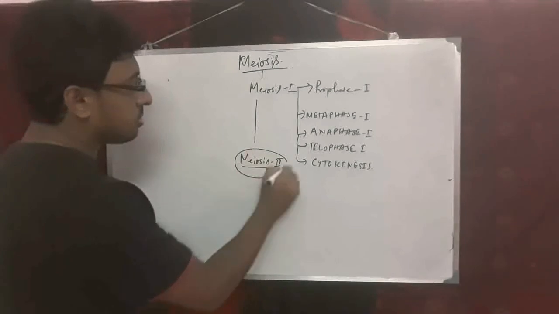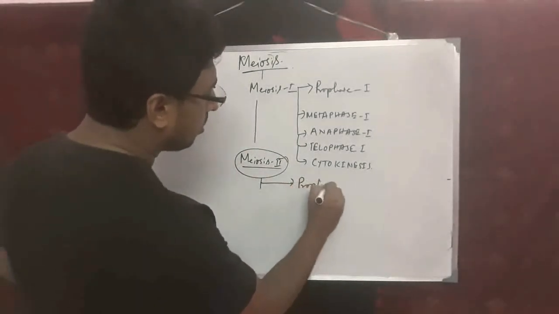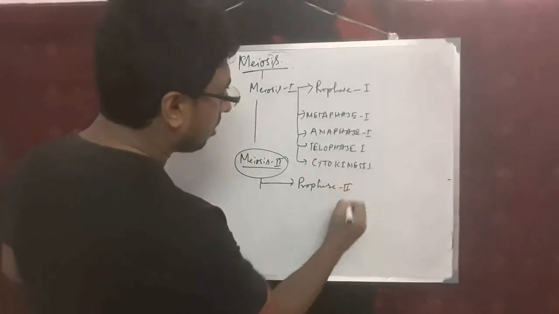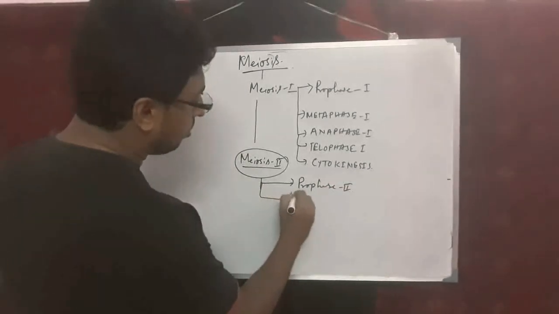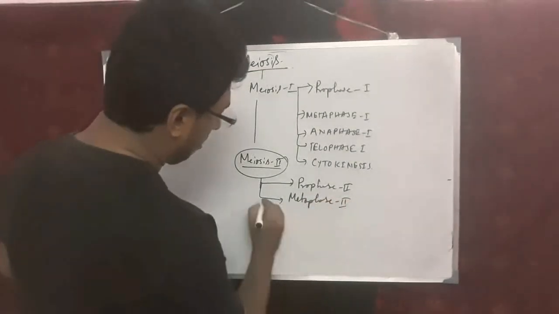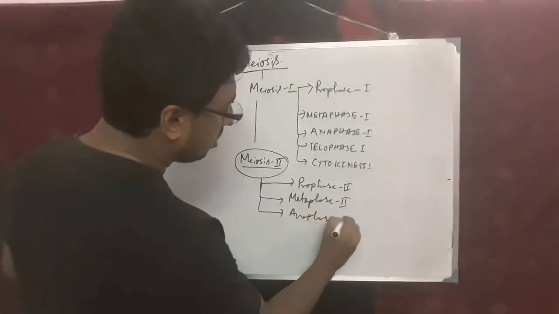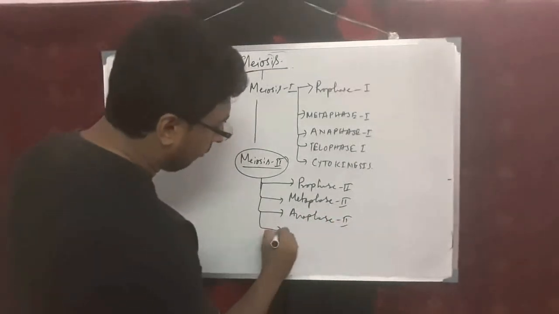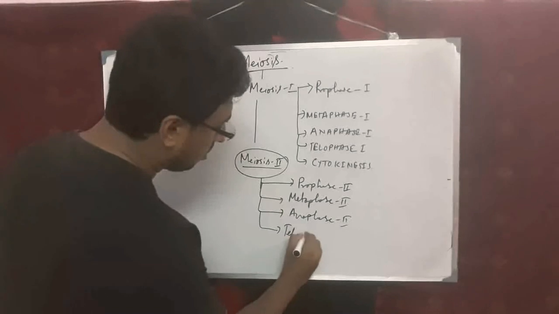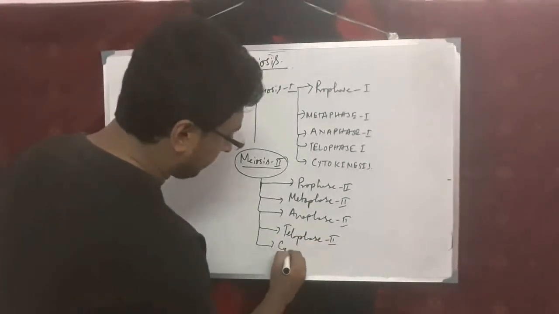Similarly, in meiosis 2 there are prophase 2, then metaphase 2, then anaphase 2, then telophase 2, and at last cytokinesis.